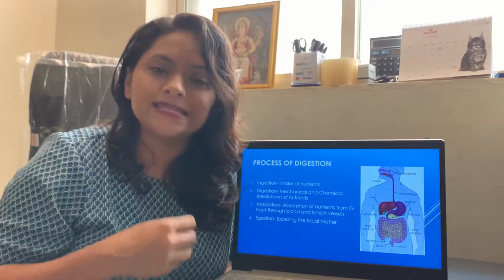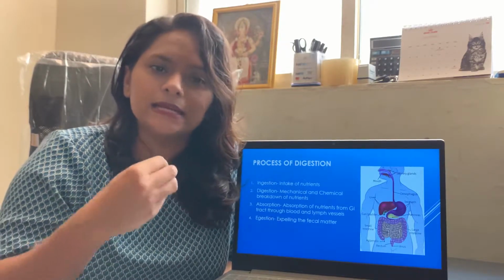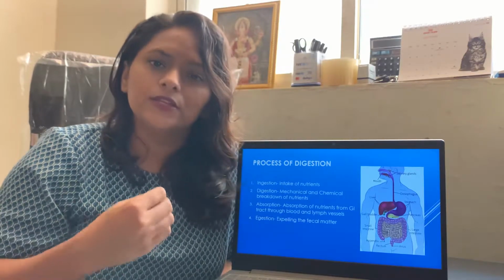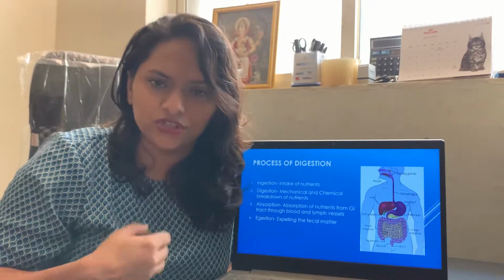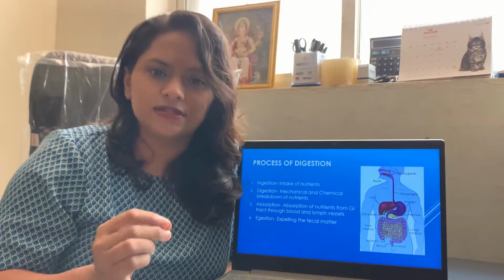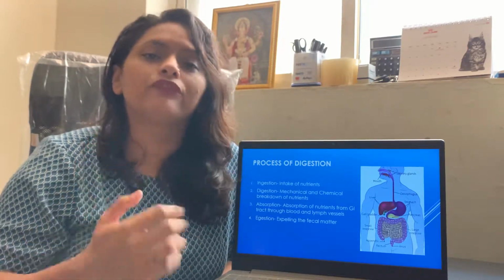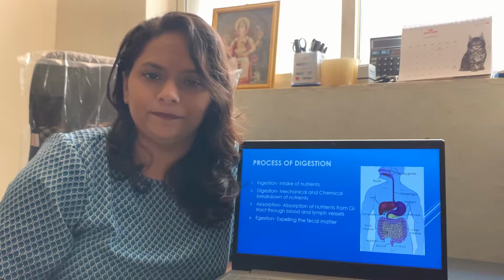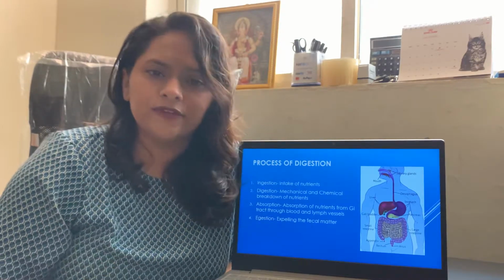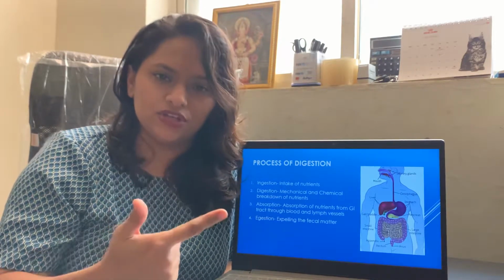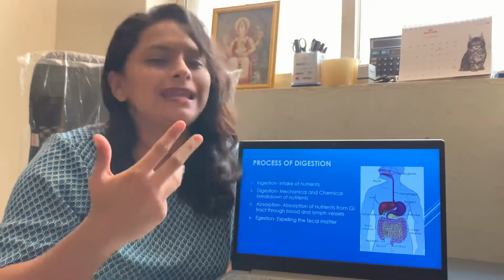Some of it remains undigested. And this undigested food needs to be removed from our body. So via the process of egestion, the undigested food in the form of fecal matter is removed from our body. So the process of digestion has 4 steps: ingestion, digestion, absorption and egestion.